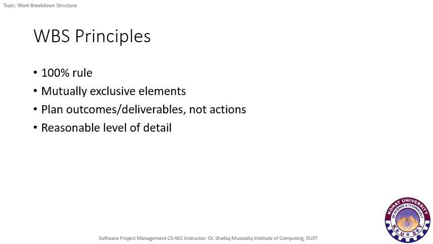If we specify actions, then it will violate the 100% rule, either by exceeding more of the parent scope or by falling short of the 100% of the parent scope. So the best way is to define the work breakdown structure in terms of the results or outcomes of a project or elements, not actions.